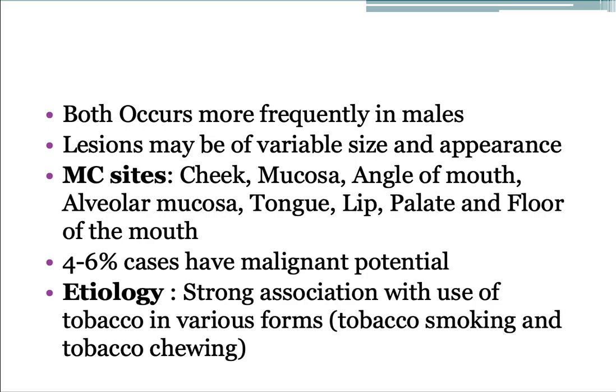Both leukoplakia and erythroplakia occur more commonly in males. The lesions may be of variable size and appearance. Most common sites are cheek, buccal mucosa, angle of the mouth, alveolar mucosa, tongue, lip, palate, and floor of the mouth. 4 to 6% of cases turn into malignancy. The most common etiological factor is tobacco smoking.